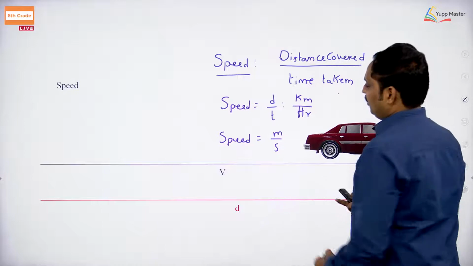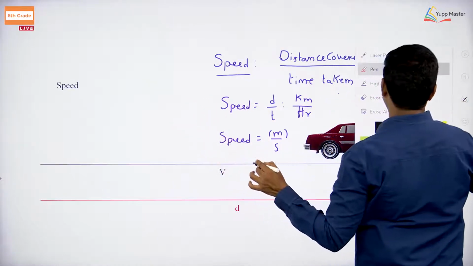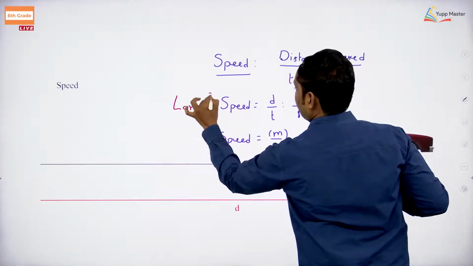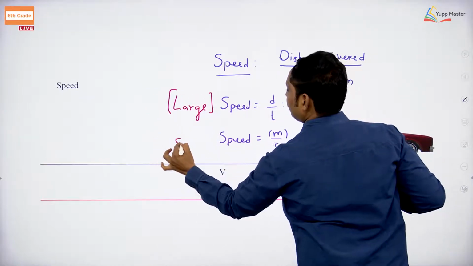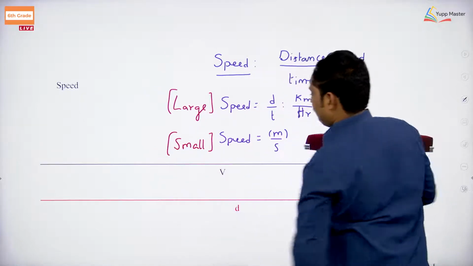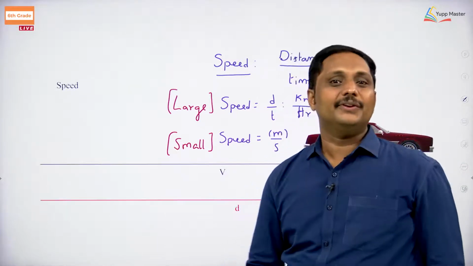All right. This is for large distances, and this is for small ones. It is very clear. You have learned how to measure the speed.